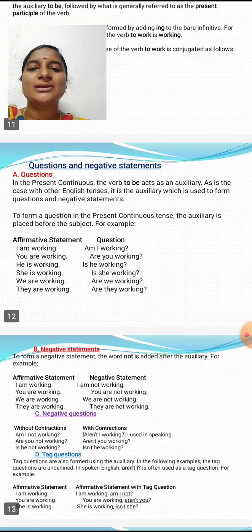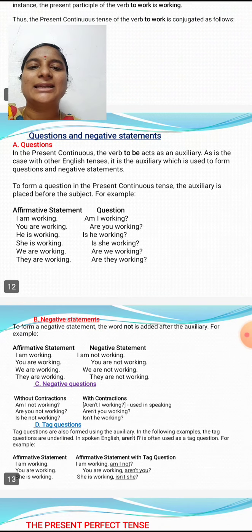So, questions and negative statements in present continuous tense. In the present continuous tense, the verb to be acts as an auxiliary. As in the case with the other English tenses, it is the auxiliary which is used to form questions and negative statements. To form a question in the present continuous tense, the auxiliary is placed before the subject.